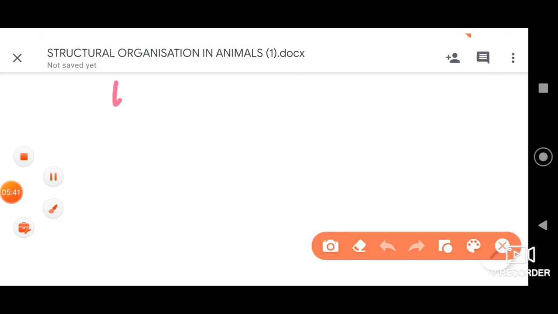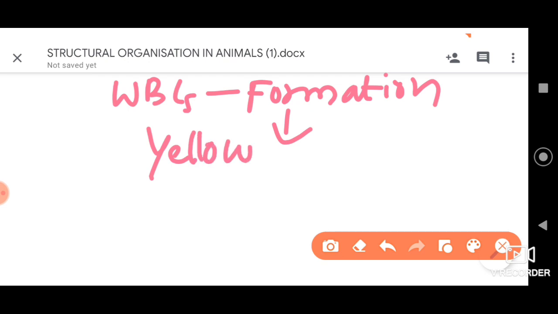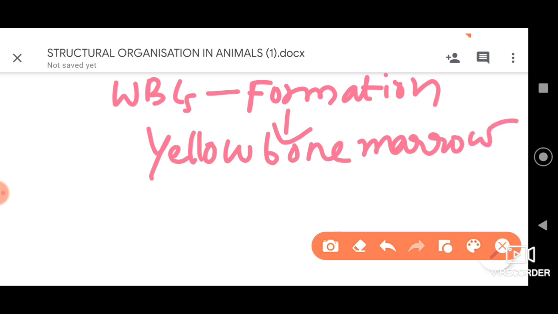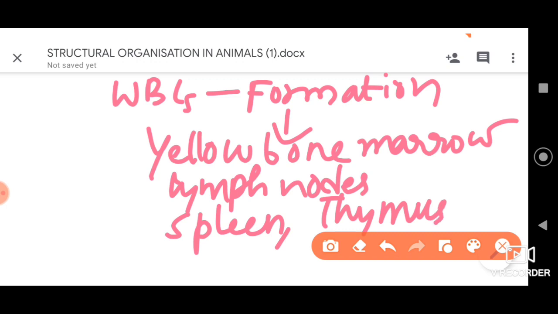The WBC formation occurs firstly in yellow bone marrow, and also in lymph nodes. Then in the spleen also we can find their formation, as well as in thymus.